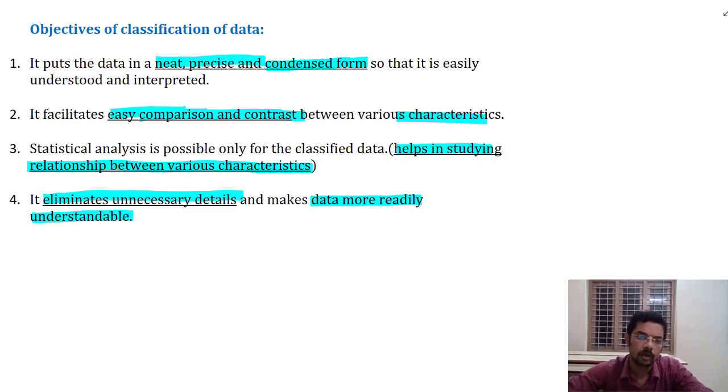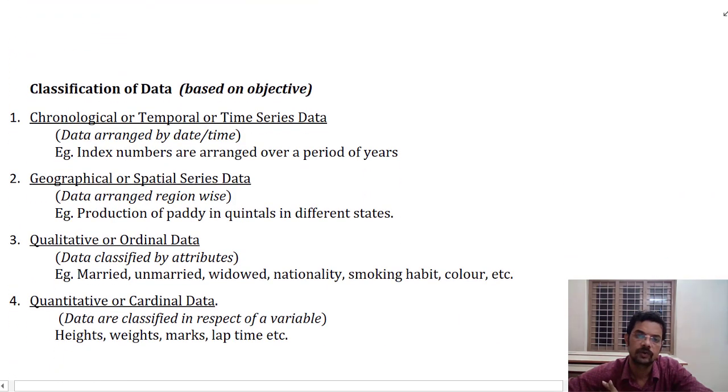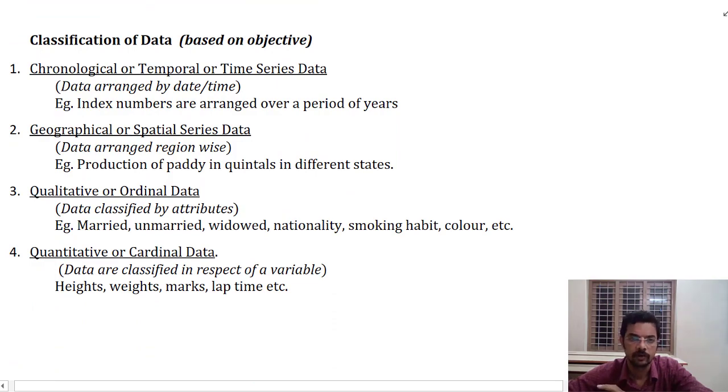We shall move on to the next topic, that is classification of data based on objective. We have described two ways of classification previously, right? First one based on the source, second one based on the characteristics, and the third one is based on objective. Why is the data collected? So it will be organized.